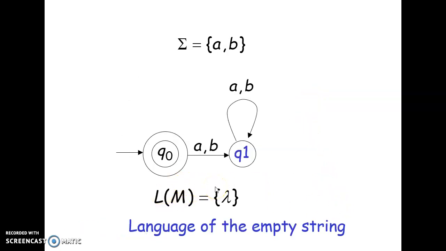This is the language of the empty string and the DFA for the empty string. So you have a state Q0 which is also your final state, where you have a transition leading away from Q0 and going to Q1, but Q1 is not your final state. Since Q1 is not your final state, anything that is reaching Q1 will not be accepted. Only strings that reach Q0 would be accepted, but there is no transition leading to Q0. Hence, the only string that is accepted is lambda, which is the absence of anything.